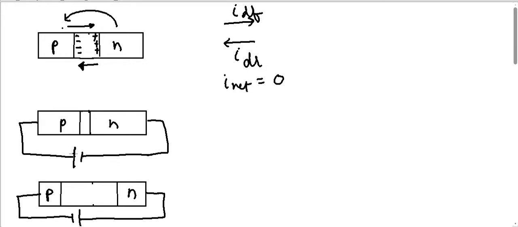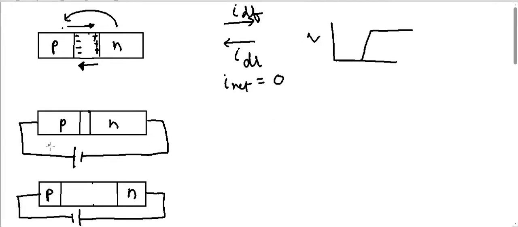Here, when I connect the positive terminal of the battery to the P side, what happens is, this was having a negative charge. So when I connect the positive side of the battery, this potential difference gets reduced. Earlier, the potential barrier was like this, we had just studied it a few minutes back.